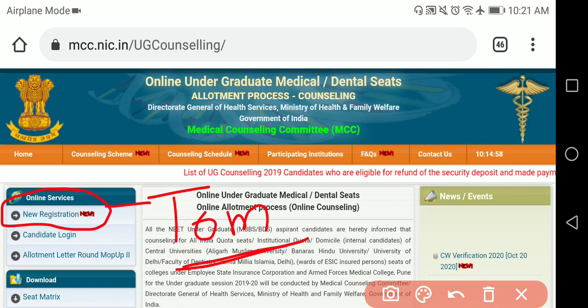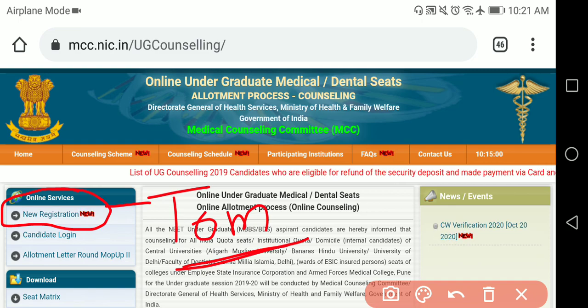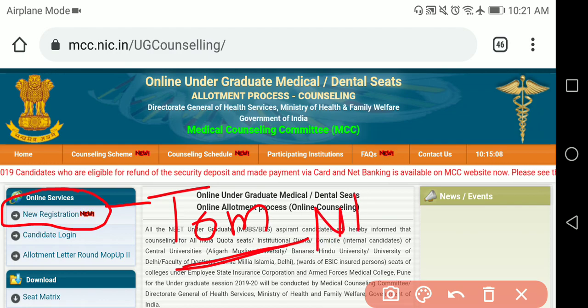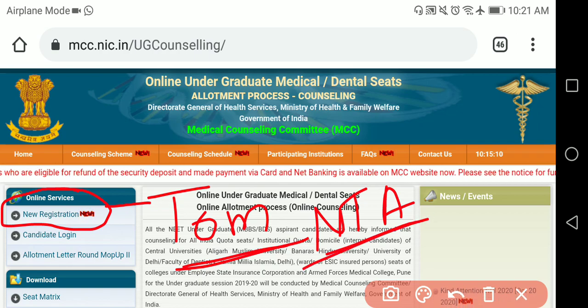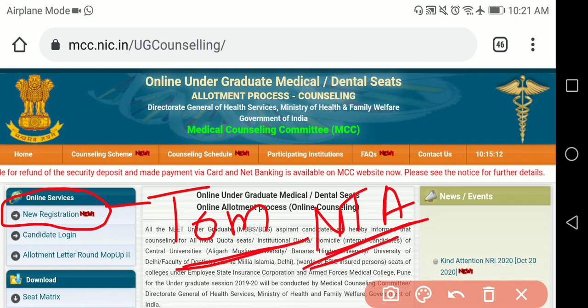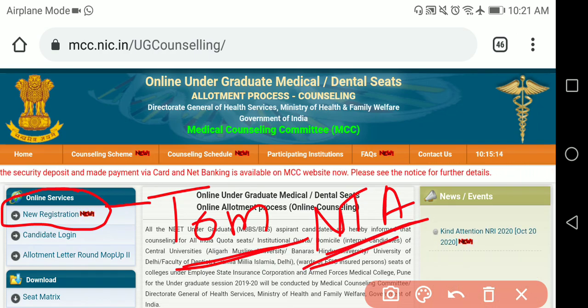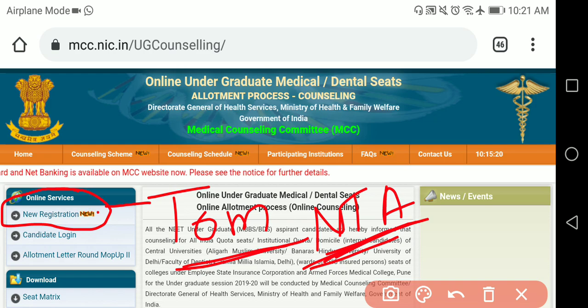Hence tomorrow if you click on this, you can see some login details. You have to log in by using the same login and password which we have used for the NTA website, remember, while downloading the NEET admit card. Whatever you have used, the same thing you have to use here also. After that, you have to pay the registration fees.